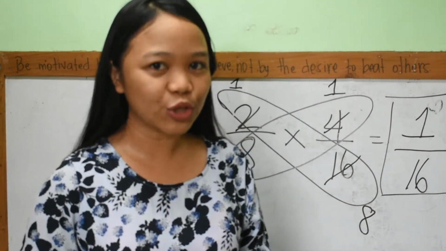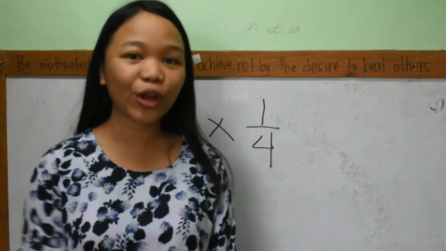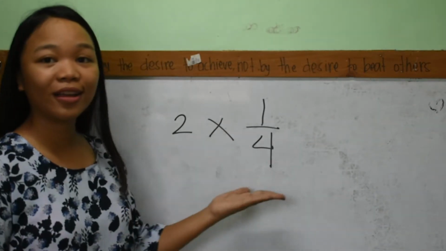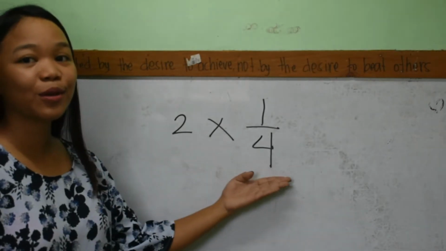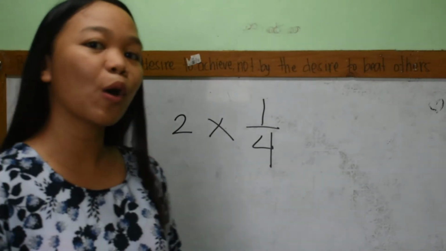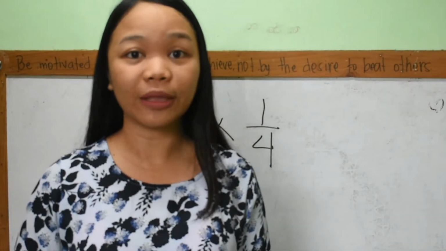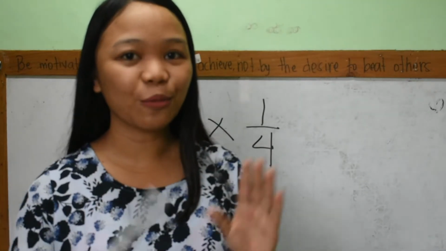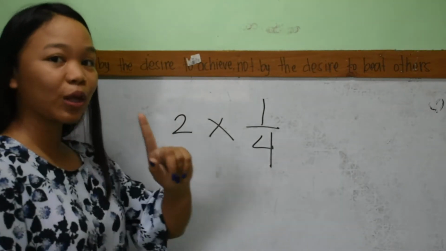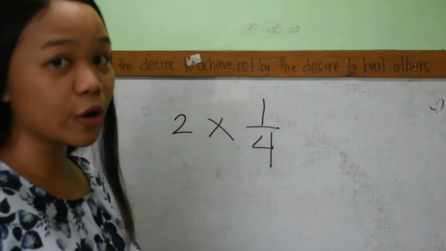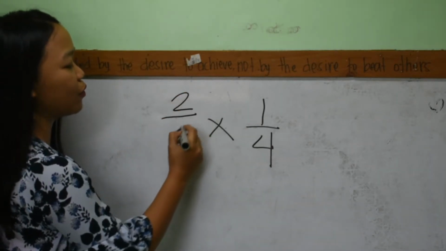Up next, let's talk about multiplying whole numbers and fractions. Now let's try to multiply a whole number and a fraction. So for example, we have 2 times 1/4. So please be always mindful that all whole numbers have an imaginary denominator of 1. So we will put a denominator of 1 on our whole number, which is 2. So it will become 2 over 1. So let's erase this. It will become 2 over 1.